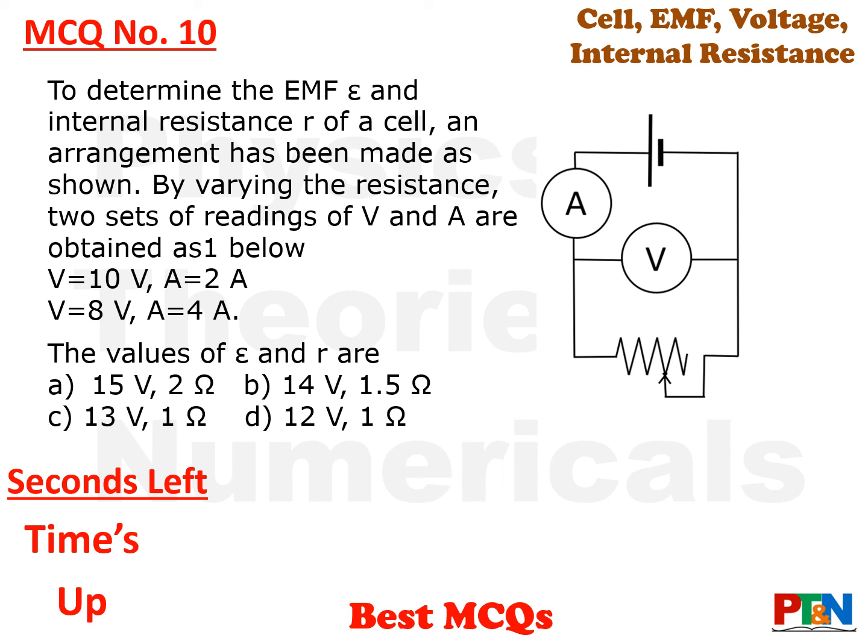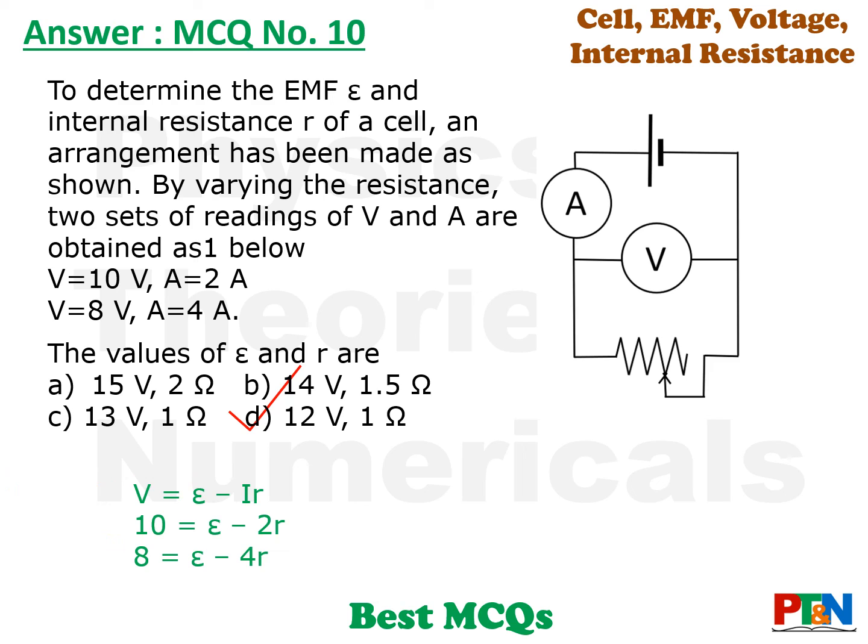Time's up. Let's see the answer. The answer is option D. See that old equation, V is equal to E minus Ir. You have got two unknowns, E and r, and you have got two sets of values. You frame the equations. Two unknowns, two equations. Solve it. Easy. Right?